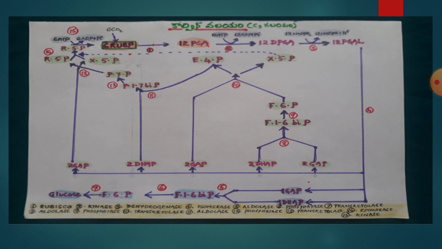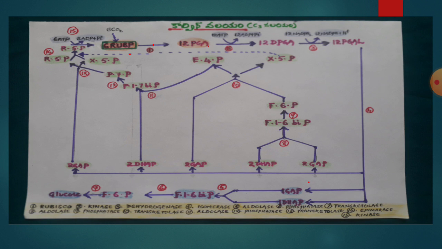Actually, as you see in the slide, it is a cycle. First of all, glucose is a 6-carbon compound. So for every carbon molecule reduction, the Calvin cycle takes place once. So for the complete formation of glucose, the cycle must be done 6 times.